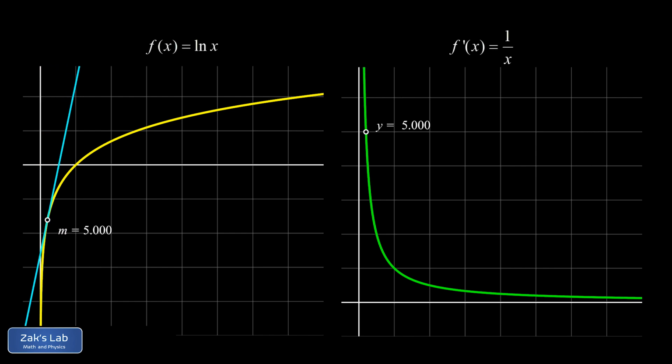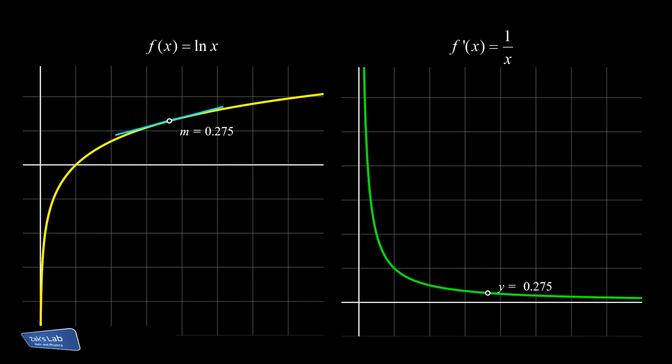The main project of this video is to prove that the derivative of the natural log function is the function y equals 1 over x. So I decided to start by motivating this with an animation. On the left side, we're looking at the function y equals natural log x, and on the right side, we're looking at the function y equals 1 over x.